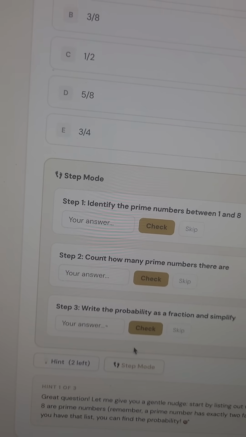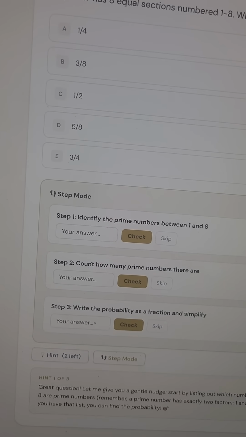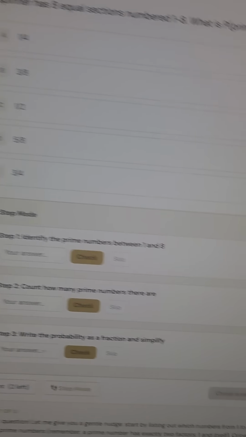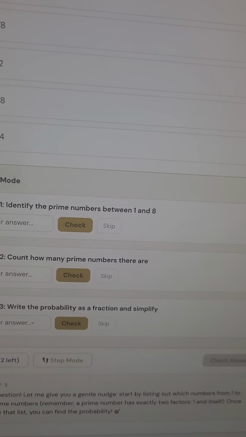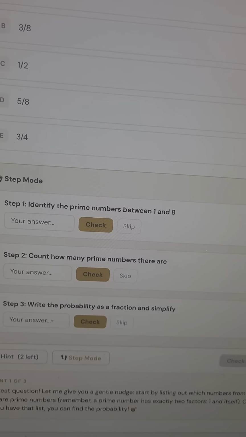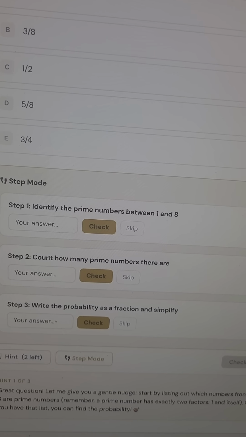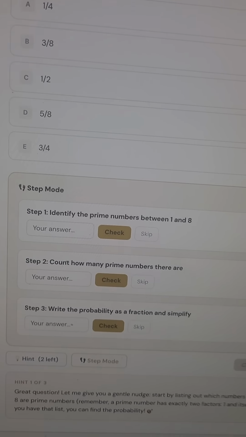And so please check it out. This is going to be very useful for the 7th or 8th graders who are taking the SSAT exam or ISEE exam. Thank you.